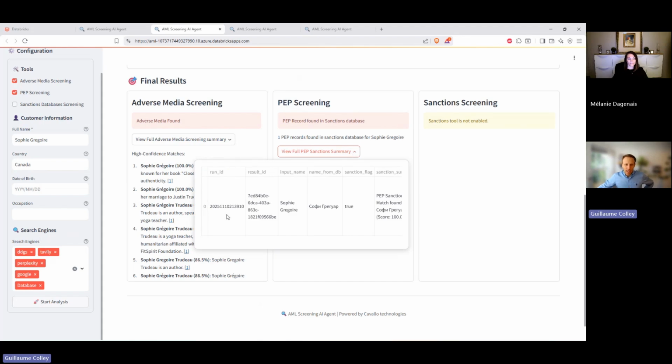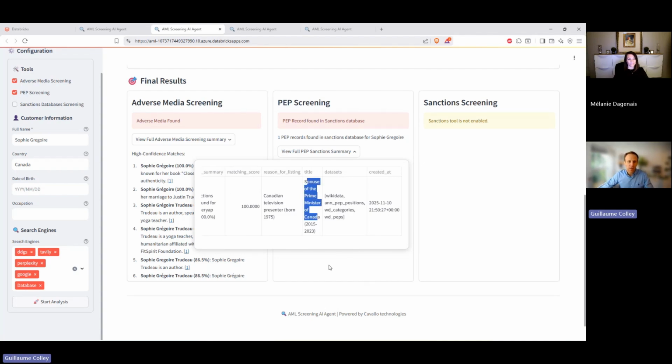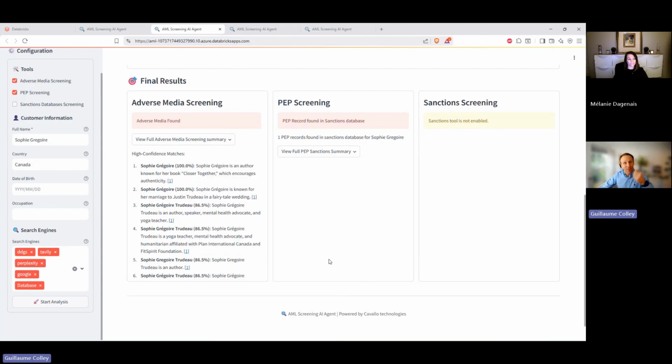And what's really interesting here is that the database where the PEP record was found had Sophie Grégoire's name in Russian alphabet. So using the power of Gen AI, we're able to match not just character by character, but even in different languages. Again, for Gen AI, Sophie Grégoire in any language, in any alphabet, is the meaning of Sophie Grégoire. So that made the agent capable of finding that this is an exact match, this is the right person. And you can see spouse of the Prime Minister of Canada. So very pleased with that ability to find that name in a different alphabet.